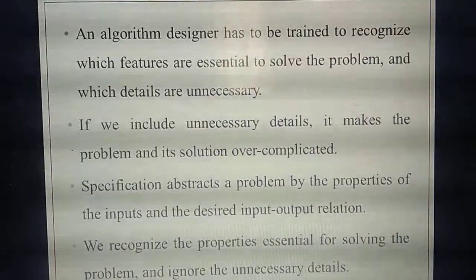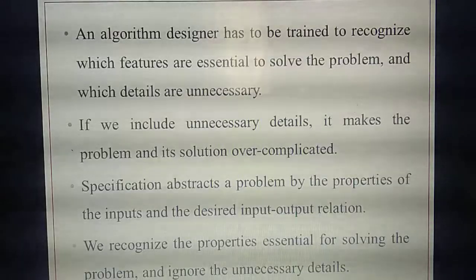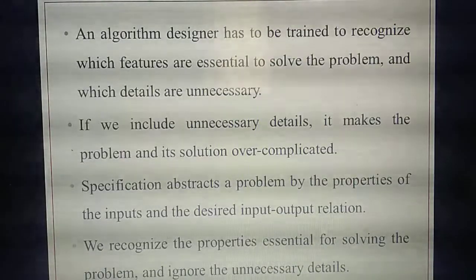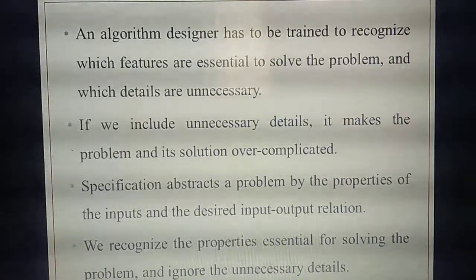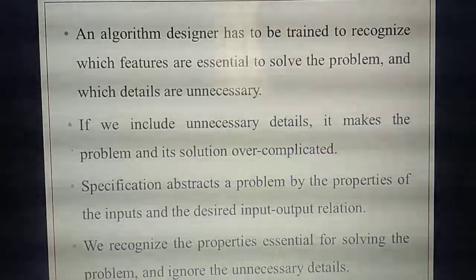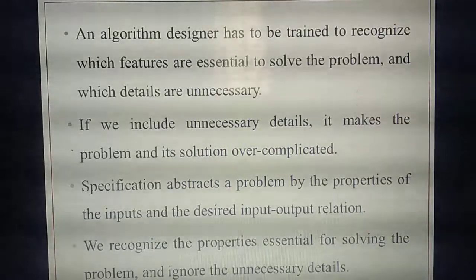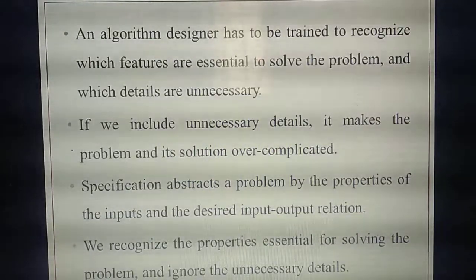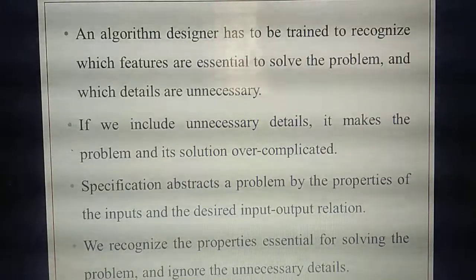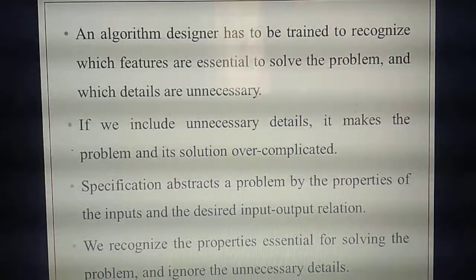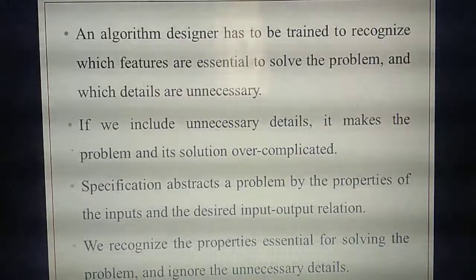Up to this, today's portion is enough. The remaining things are under the next heading, so we can continue in the next class. What I taught today: specification we have completed and abstraction I have started. Please study specification and abstraction. This is a homework. The specific algorithm design techniques are very important, so study and write them, as well as specification.